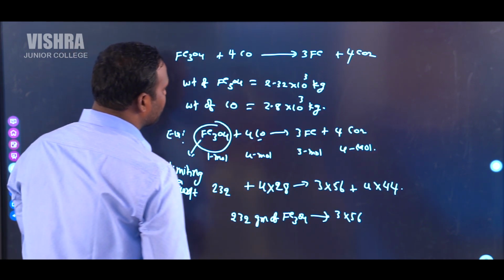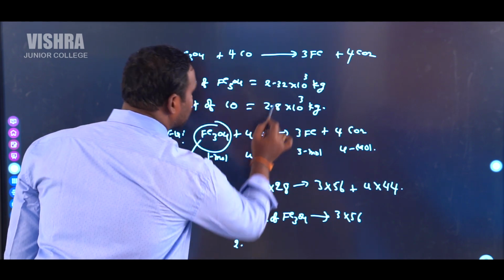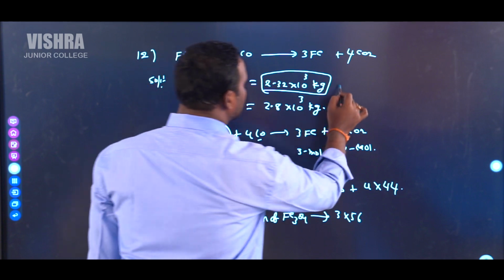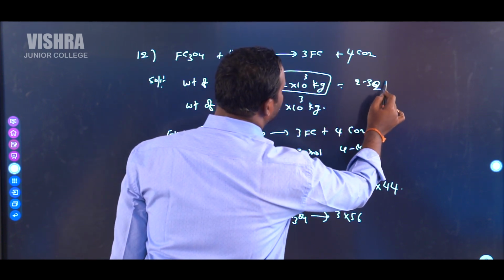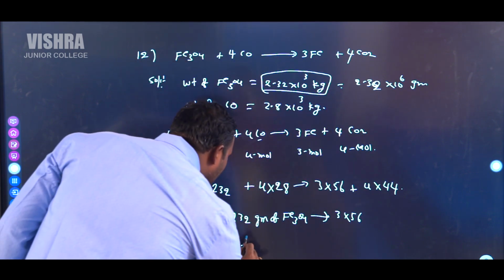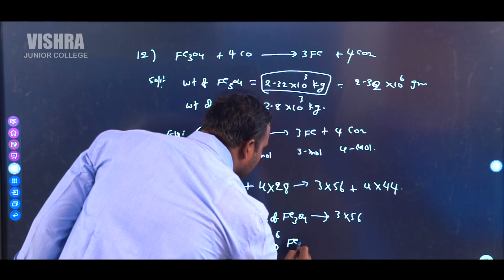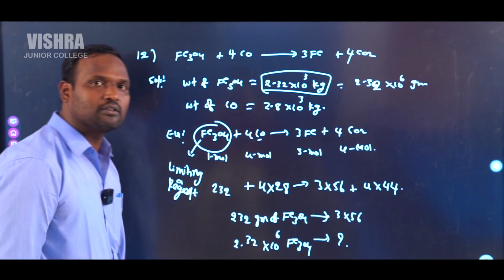The given weight of Fe3O4 is 2.32 into 10 power 3 kgs. Convert this into grams. So that is equal to 2.32 into 10 power 6 grams. 2.32 into 10 power 6 grams of Fe3O4 gives how much amount of iron?